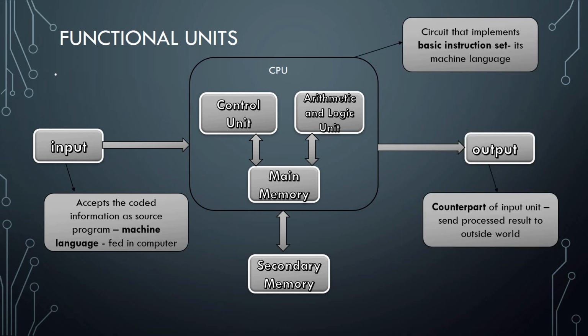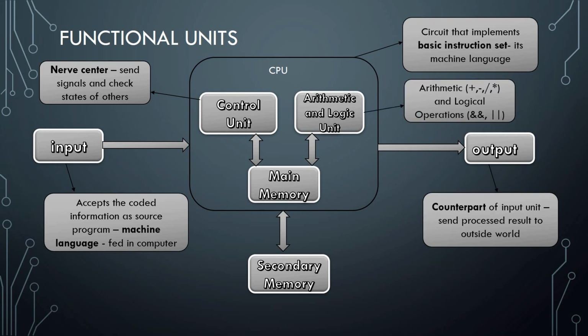Next, we have the CPU, which is also known as the brain of the computer. It's the central processing unit, and it basically has 3 parts: control unit, arithmetic and logic unit, and main memory. Control unit, the nerve center. As we all know, the CPU is the brain of the computer, and the control unit is the nervous system which checks the state of the other devices and units and sends signals to them what to do and how to do. Next, arithmetic and logic unit. In the arithmetic and logic unit, we have 2 units: arithmetic unit and logic unit. The arithmetic unit is used to perform arithmetic functions, and the logic unit is used to perform logical functions.